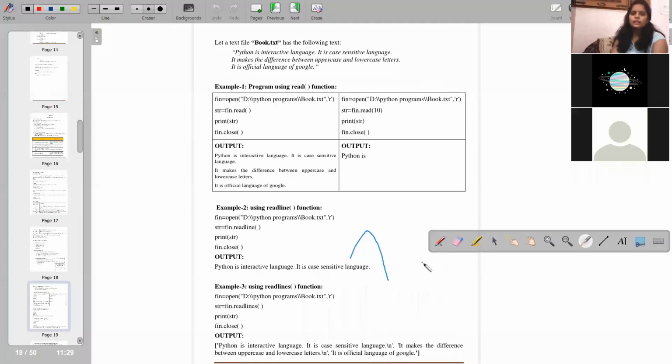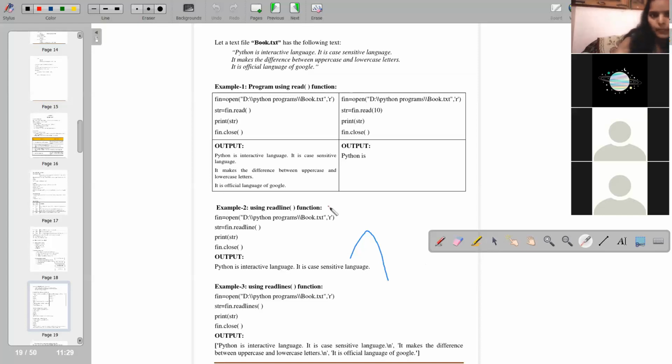See, here we are taking one example. Let there be a text file, book.txt. The name of the file is book.txt, and it has the following text. Python is an interactive language. It is a case sensitive language. It makes a difference between uppercase and lowercase letters. It is the official language of Google. Fine.